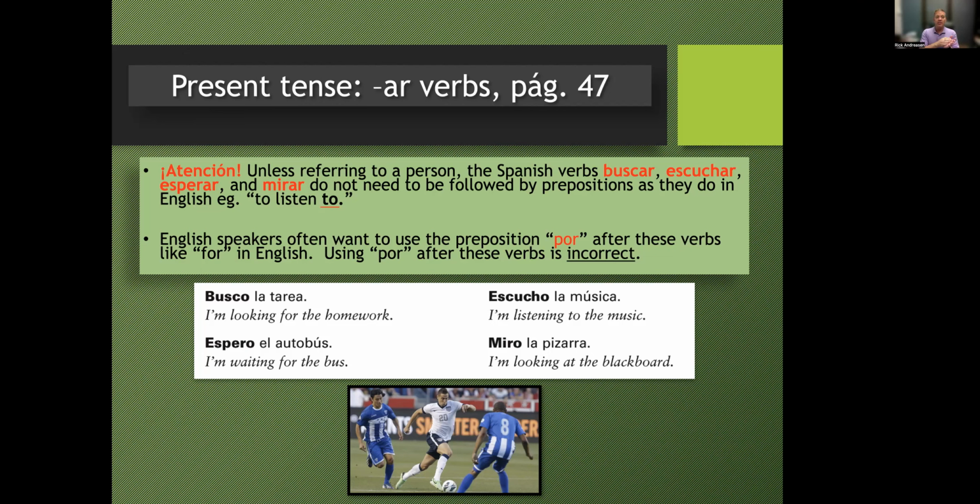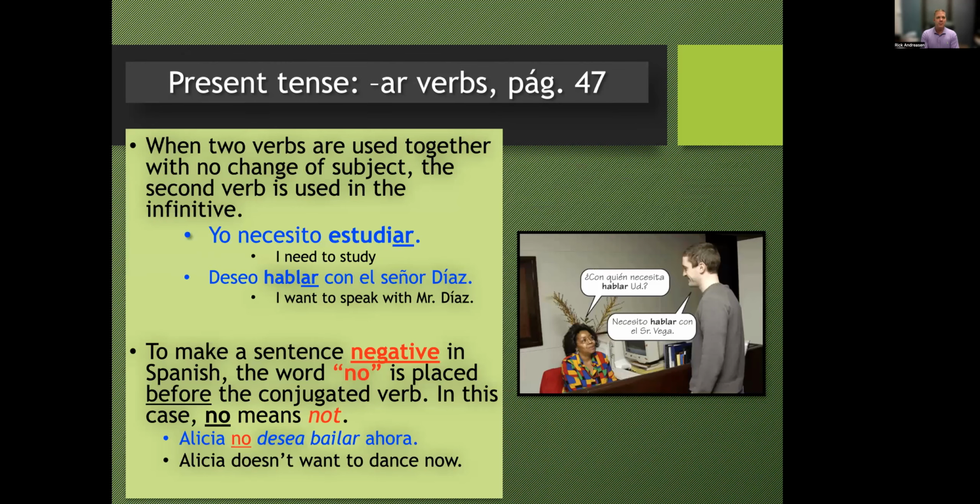Esperar means to wait for, so we don't have to add a word for. Espero el autobús. And mirar, to look. I'm looking at the chalkboard, the blackboard. Miro la pizarra. So with those four verbs, that second helping word, that preposition, is included in the definition of the infinitive of the verb. So we don't want to add an extra word to that.